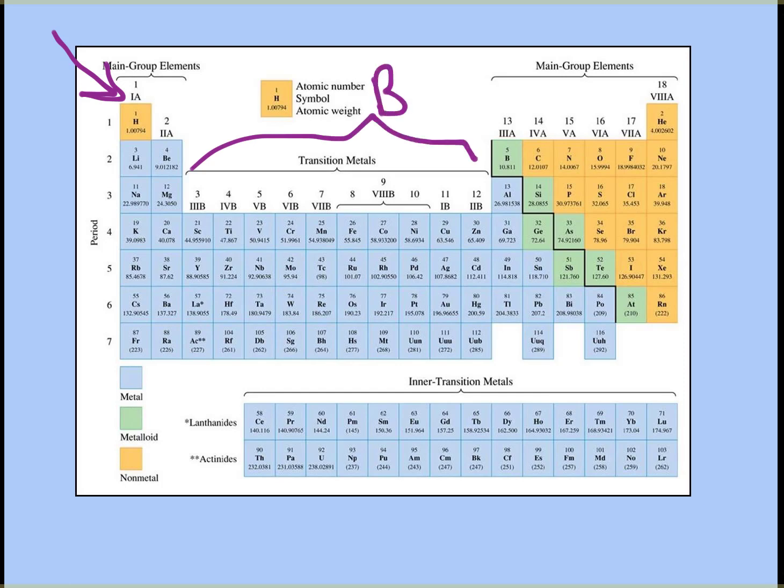It starts with a 3B, which is a little bit weird, but we'll explain later. So 3, 4, 5, 6, 7, 8, and then 1 and 2. And then our A series continues over on this side with 3A through 8A. And I prefer the Roman numerals way because that tells you the valence electrons, at least for the A series. So valence electrons are the outer electrons, and there are 1 to 8 outer electrons.